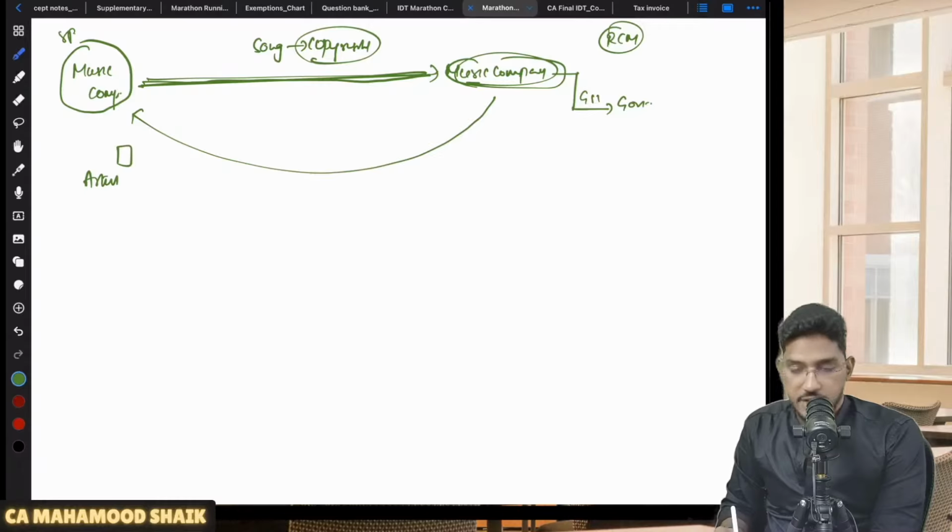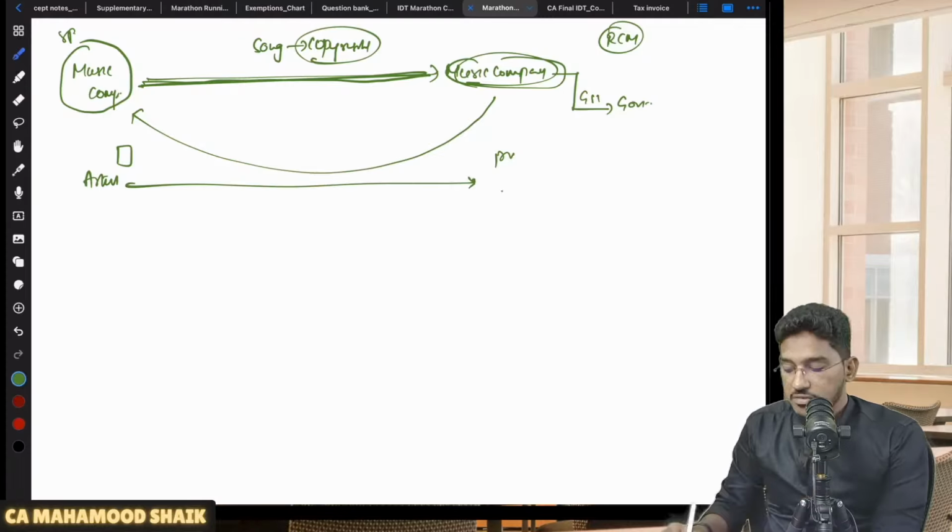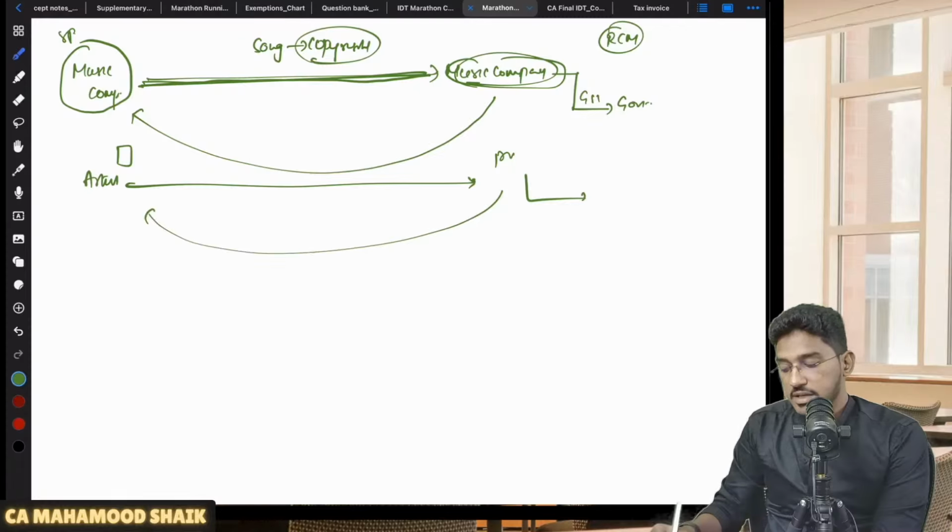Let us say I have drawn one painting, and for that painting I have taken copyright. Some company, some producer, came to me and said, sir, you have taken a copyright for your artistic work. Please temporarily transfer or permit use or enjoyment of the copyright. For that, we will pay you some remuneration. This also will get covered under RCM.